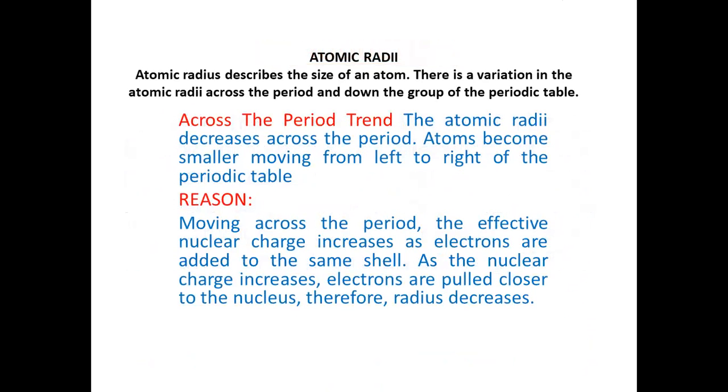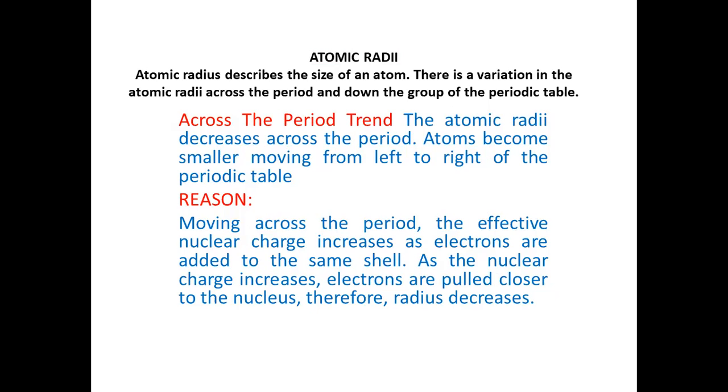First one is atomic radii. And from the previous knowledge from the maths class, you know that radii comes from the word radius, right? Which describes the size of a particular subject. So in this, we are looking at the size of an atom. So atomic radius describes the size of an atom. There is a variation in the atomic radii across the period and down the group of the periodic table.